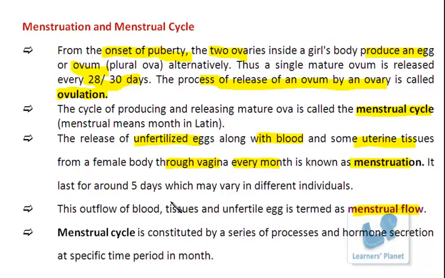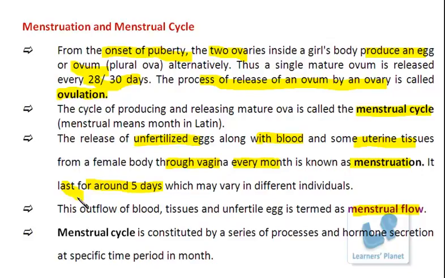Now this bleeding will take place for around 5 days. The number of days may vary in different individuals, but there is a specific period in females during which such release is taking place.